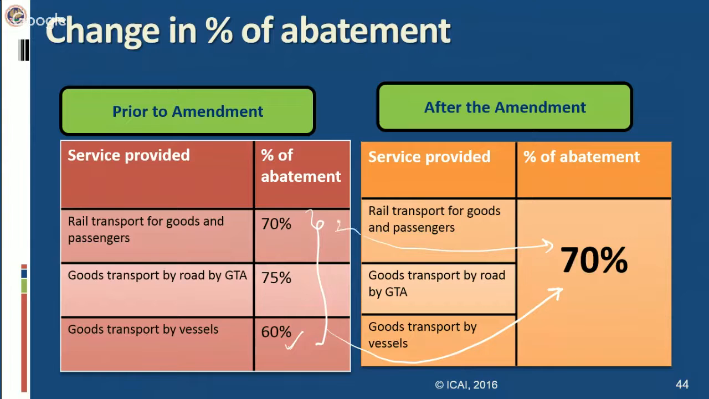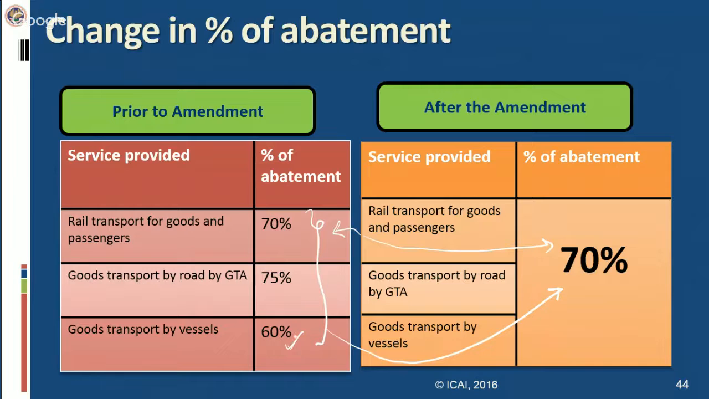What has changed is for goods transport by road, there in fact, if you see, the abatement has decreased. That means the percentage taxable value has increased. So the service tax leviable would be more in case of goods transport by road. That will become costlier.